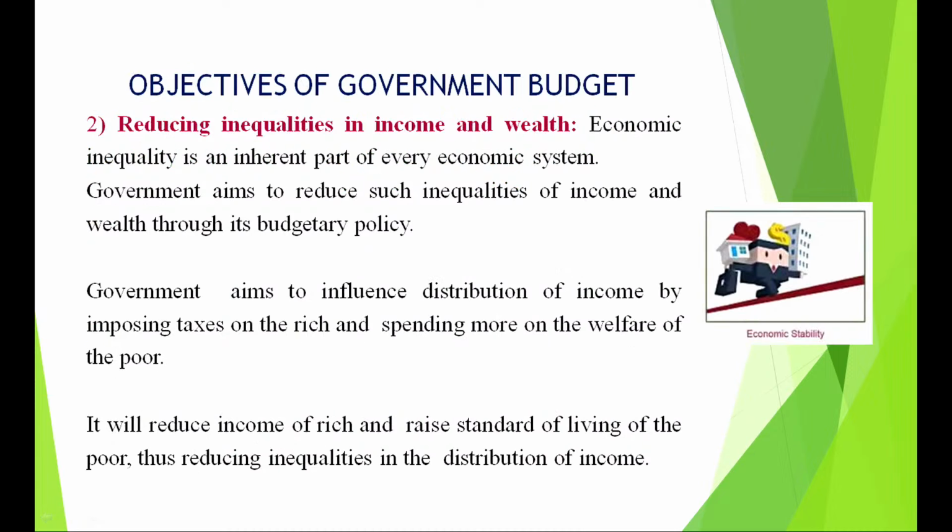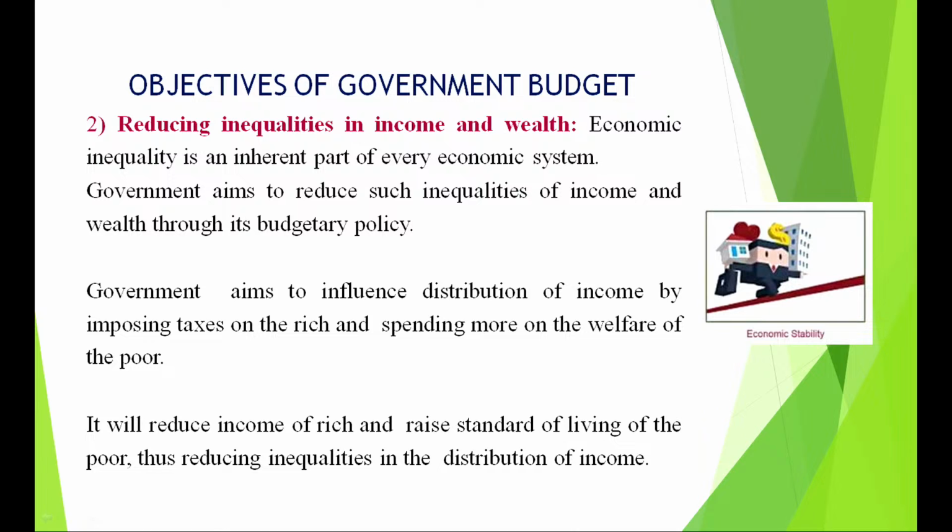Second objective, the budget aims to reduce inequalities in income and wealth. Now, inequality is an inherent part of every economic system. So, what will the government do? It will try to reduce inequalities. How? It will impose tax on the rich. Now, if it imposes tax on the rich, what happens? It will reduce the purchasing power of the rich and it will reduce their personal disposable income.